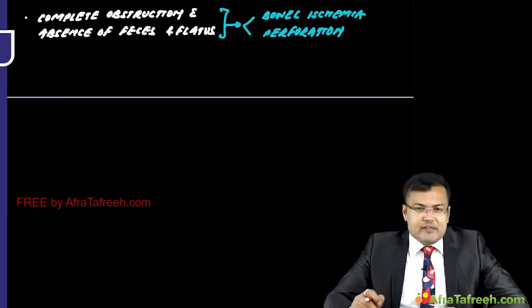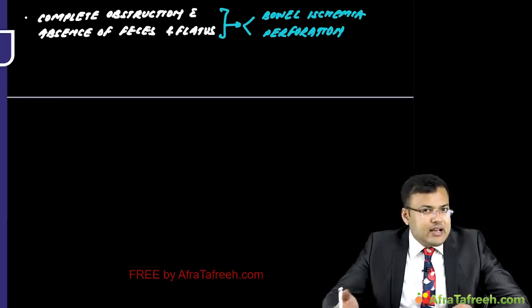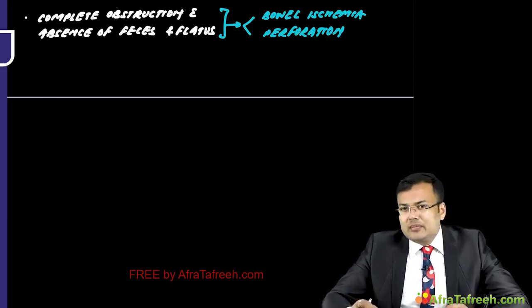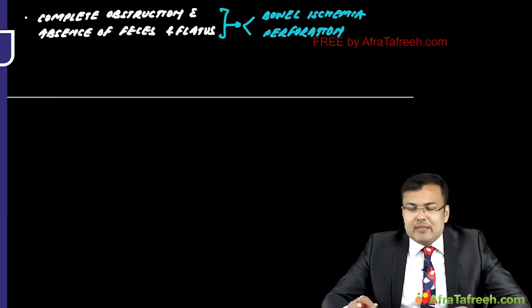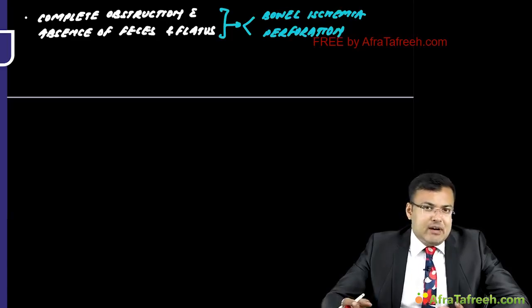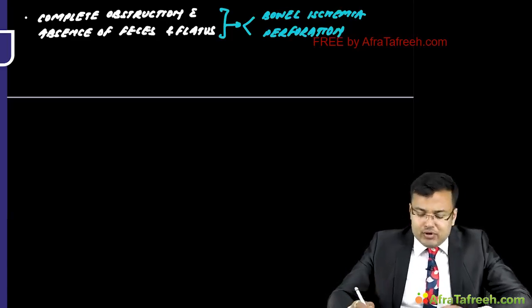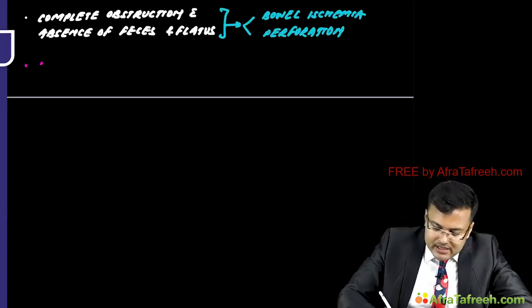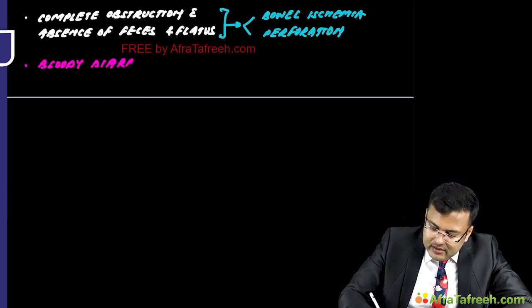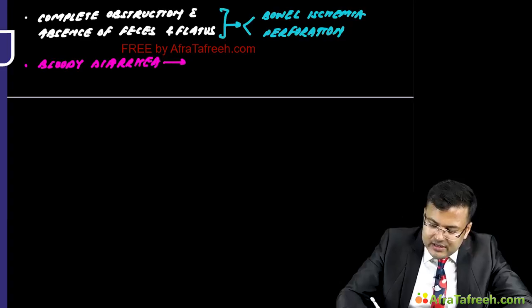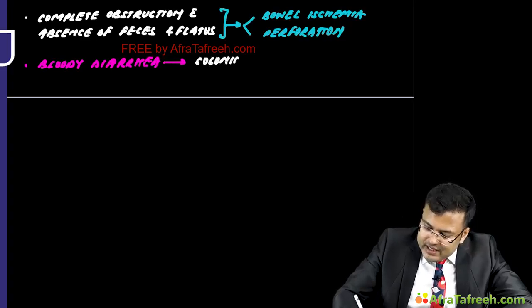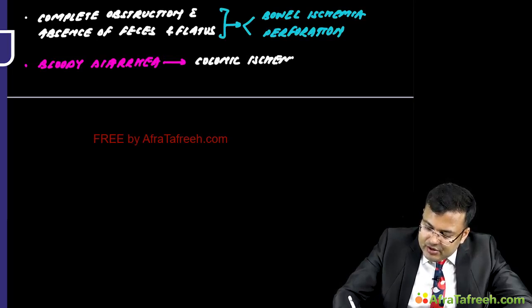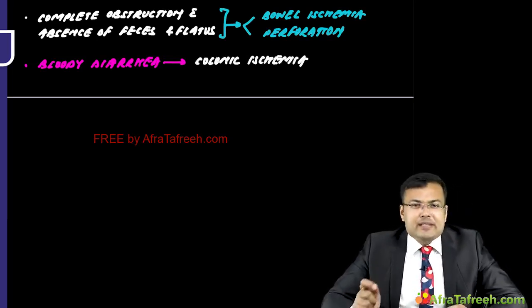Some of the patients give a history of diarrhea. Obviously diarrhea is indirect evidence of infectious enteritis. The patient might be having inflammatory bowel disease, or there is some kind of parasitic infection. Important point, if the patient gives a history of what? Bloody diarrhea. Here it is usually seen in colonic ischemia. So colonic ischemia patients have a history of bloody diarrhea. Apart from history of present illness, we have to take careful past history also.